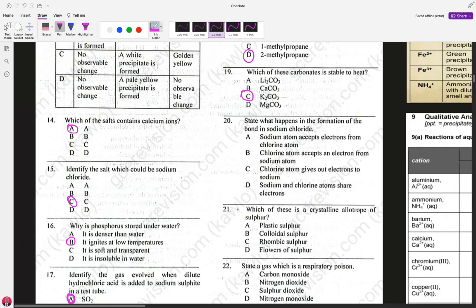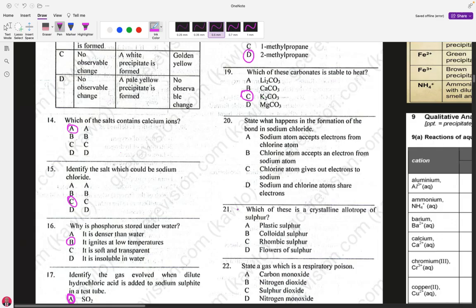For that reason, it draws electrons from sodium. It has a higher tendency to draw bonding electrons from sodium. So for that reason, electrons will move from sodium to chlorine. In other words, chlorine will be accepting or receiving electrons from sodium.